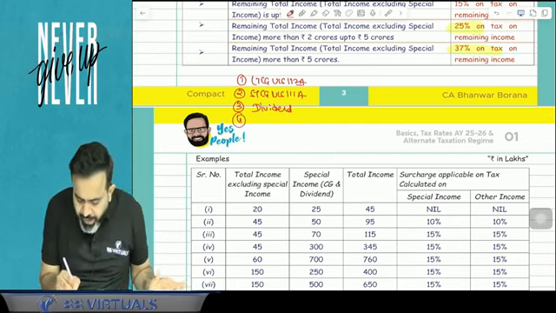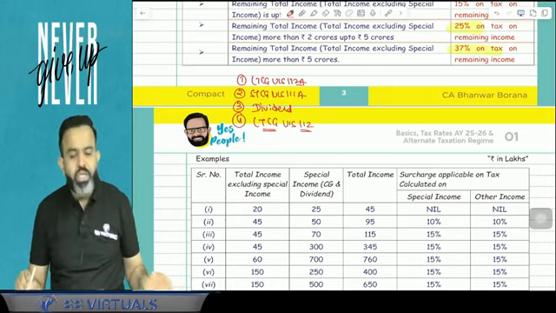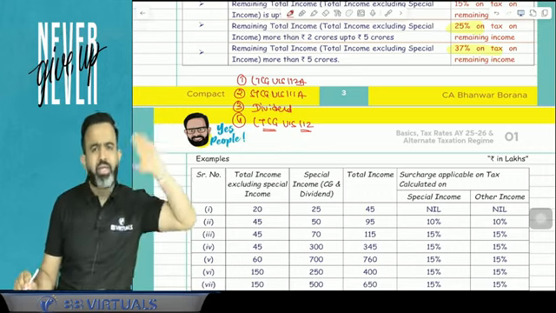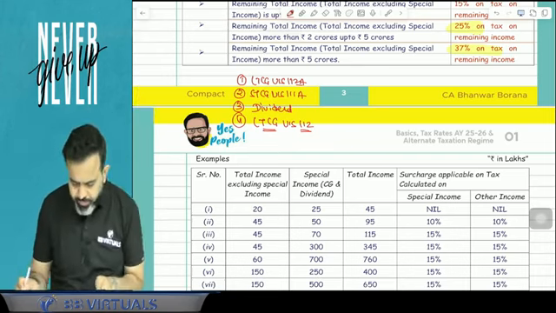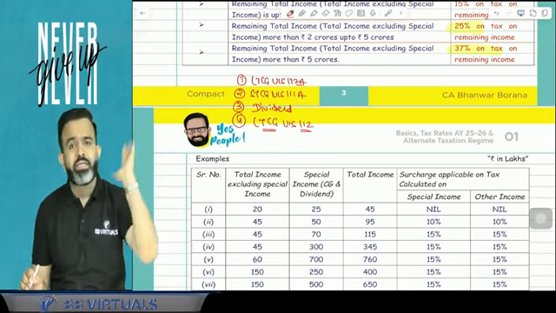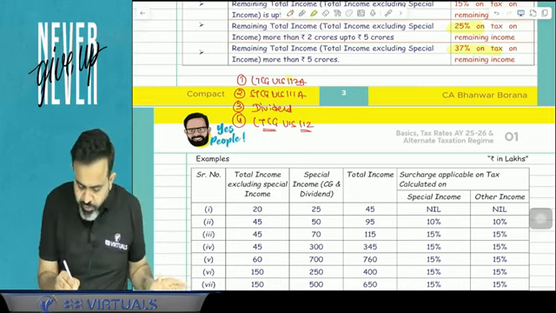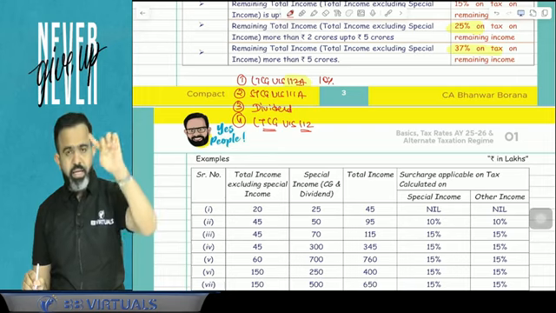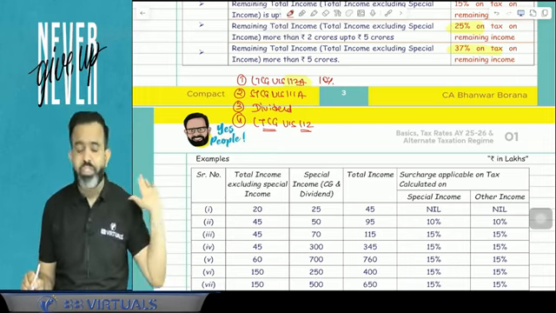And guys, the 4th is any other type of long-term capital gain that is taxable under section 112. That is long-term capital gain on house property or jewelry or gold and all, and also long-term unlisted shares. That is long-term capital gain under section 112. Now guys, remember, what are the tax rates on this income? Guys, from this year, you know that the capital gain tax rate has changed. Earlier, your long-term capital gain 112A tax rate was 10% in excess of 1 lakh rupees. Now this year they have changed.